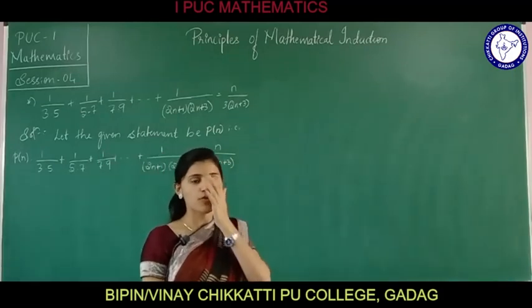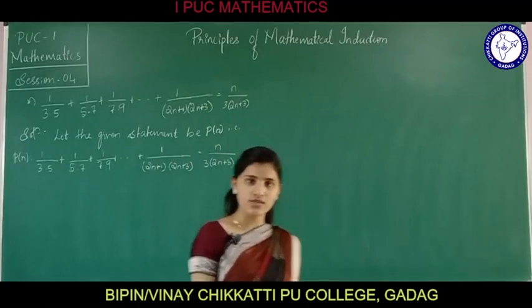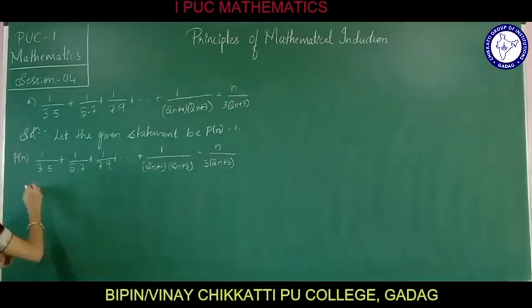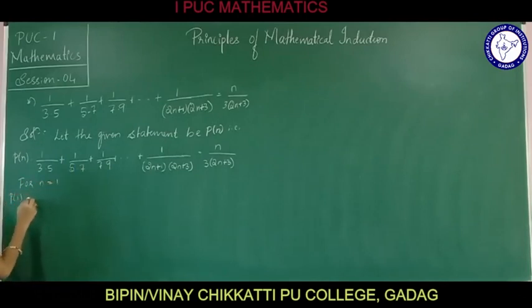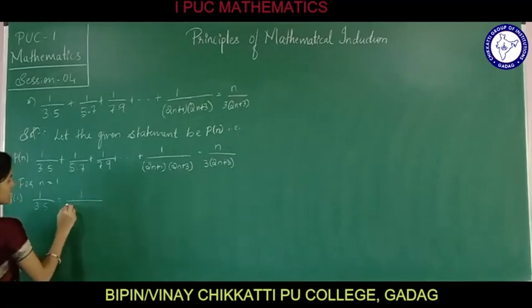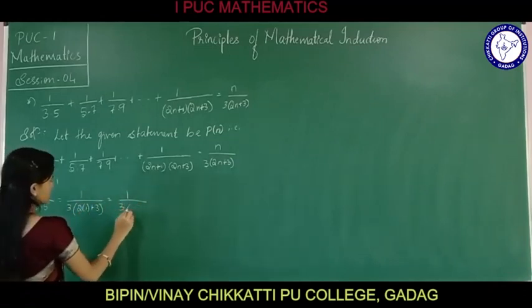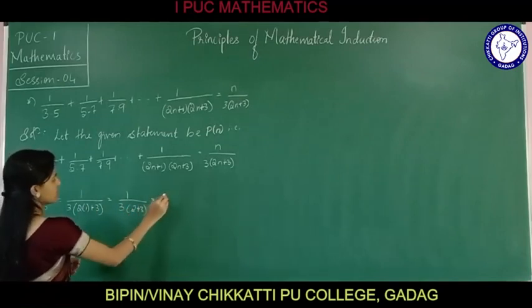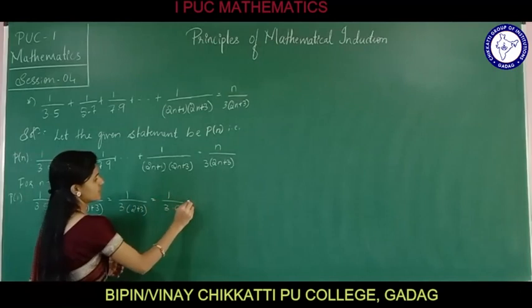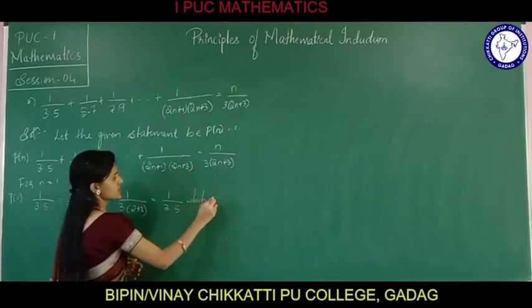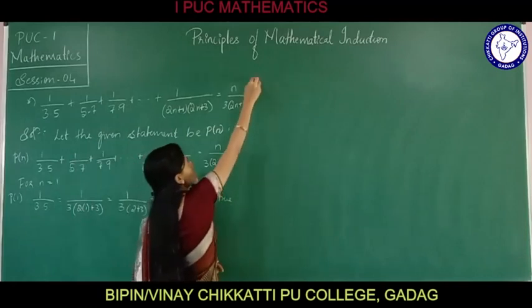Now what shall we prove? We are going to prove it for n equals 1. For n equals 1, P of 1: 1 divided by 3 into 5 is equal to 1 divided by 3 into (2 into 1 plus 3), which is 1 divided by 3 into (2 plus 3), nothing but 1 divided by 3 into 5. This is true.